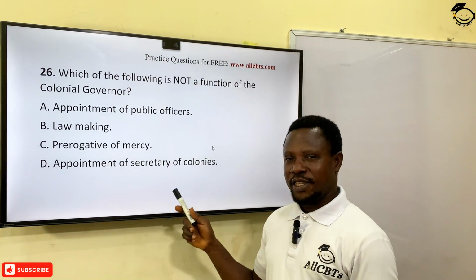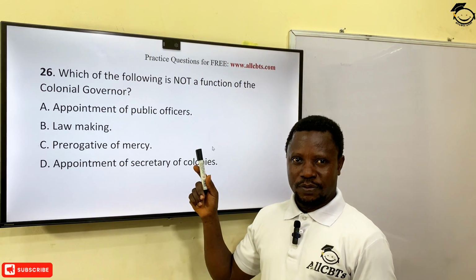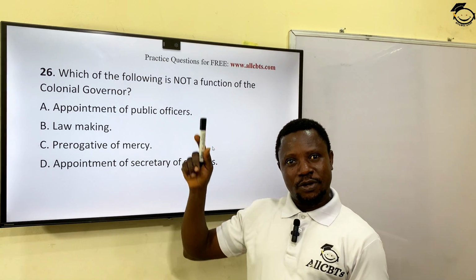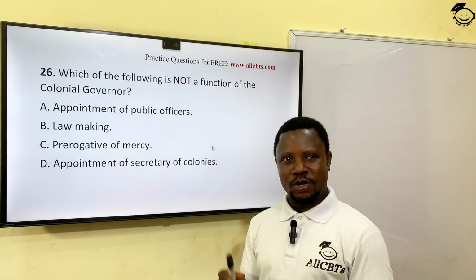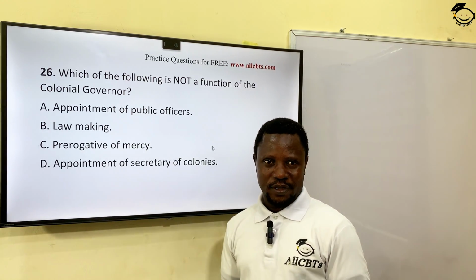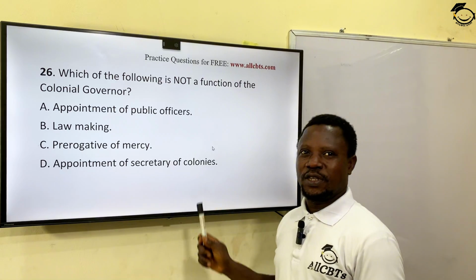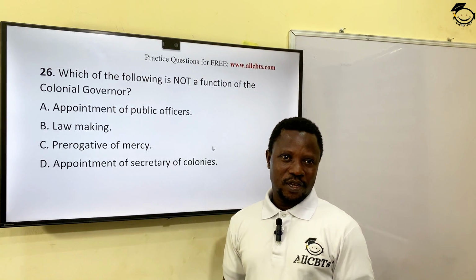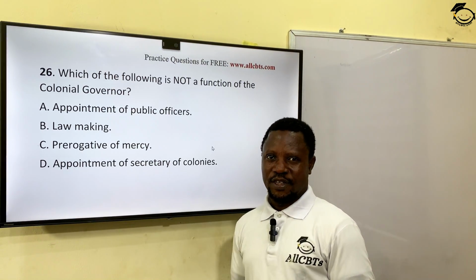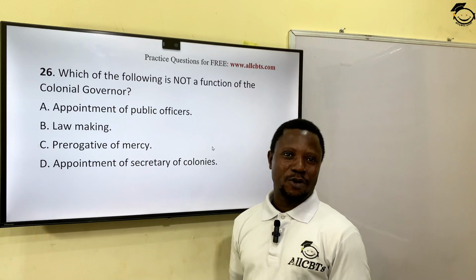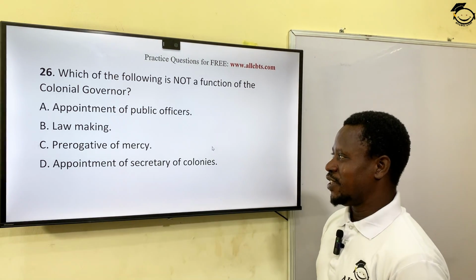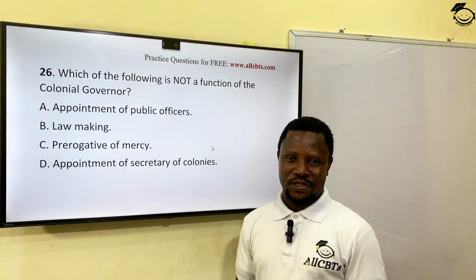The colonial secretaries are superior to the colonial governor. The colonial secretaries are appointed by the royal queen, the prime minister, and the queen of England. The colonial secretaries are expected to supervise all the colonies. In fact, the colonial governor reports directly to the Secretary of State. And the Secretary of State is like what? A minister, a cabinet minister in England. So it couldn't be appointed by the colonial governor because it's superior to the colonial governor. So the correct answer here is the appointment of the Secretary of Colonies.